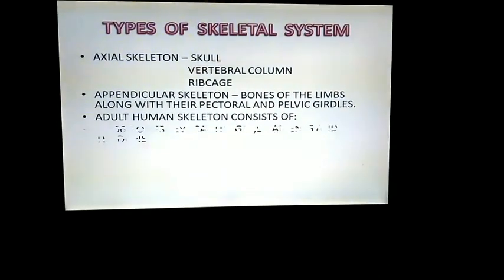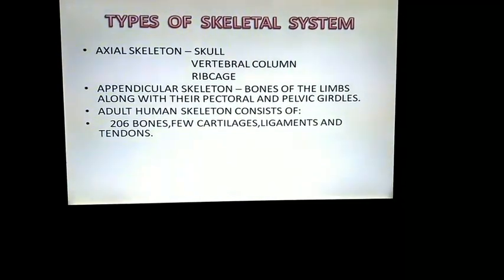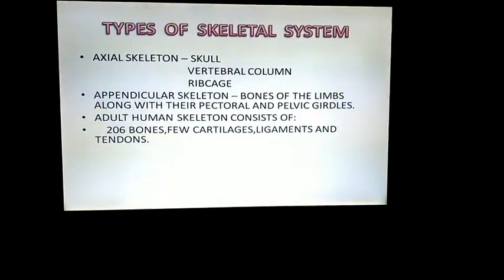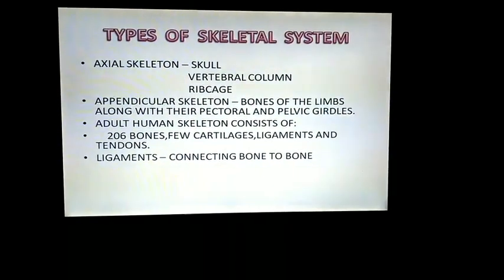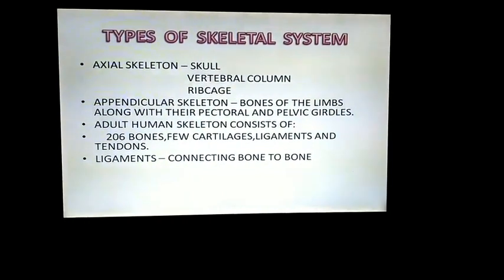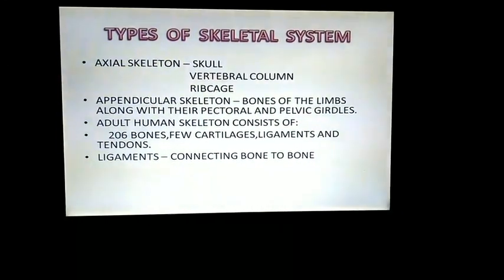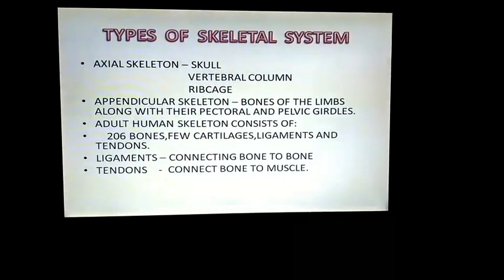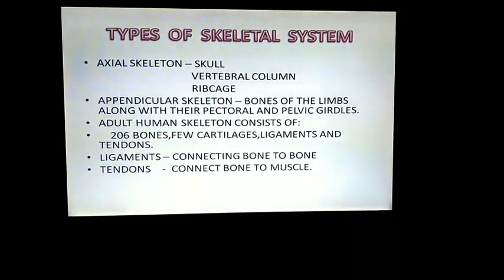Adult human skeleton consists of 206 bones, few cartilages, ligaments, and tendons. What do you mean by ligaments? Do you know, children? Ligaments are the parts that connect bone to bone. One bone to another bone is connected by the ligaments. Then tendons. Tendons connect bone to the muscle.